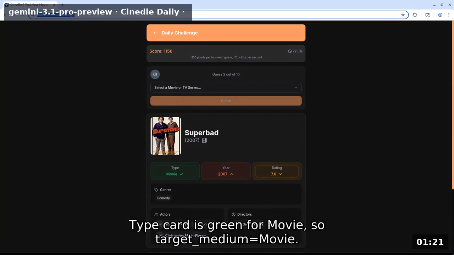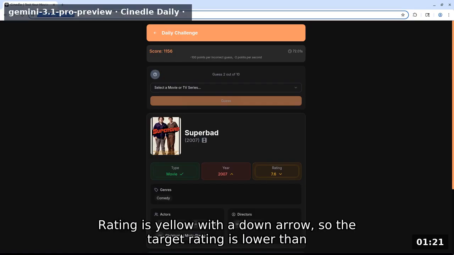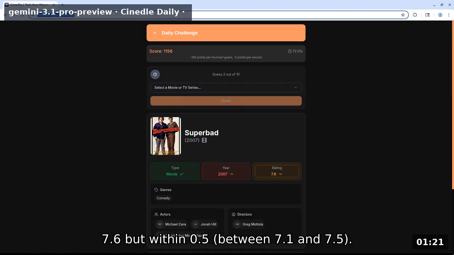Type card is green for movie, so target medium equals movie. Year is red with an up arrow, so the target is newer than 2007. Rating is yellow with a down arrow, so the target rating is lower than 7.6 but within 0.5, between 7.1 and 7.5. Genre comedy is gray, meaning no overlap. Actors and directors are all gray.